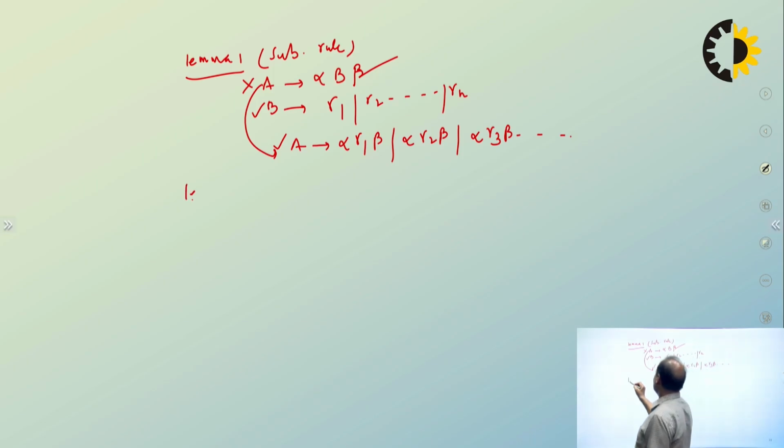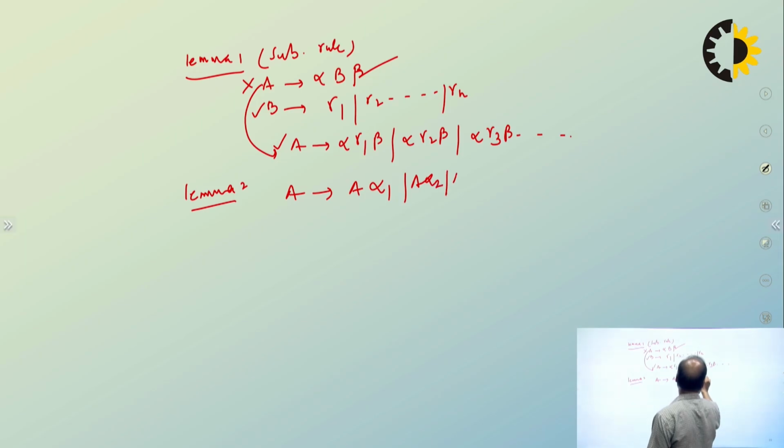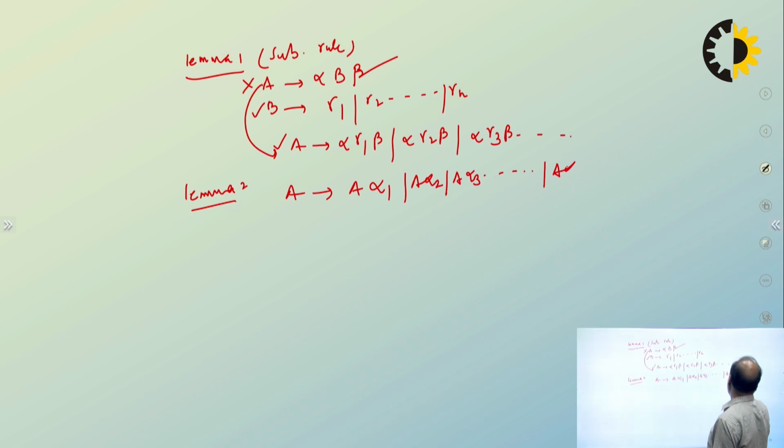Lemma number two is of course related to left recursion, right? So if you have productions of the form A goes to A alpha 1 or A alpha 2 or A alpha 3, dot dot dot, A alpha n, right?